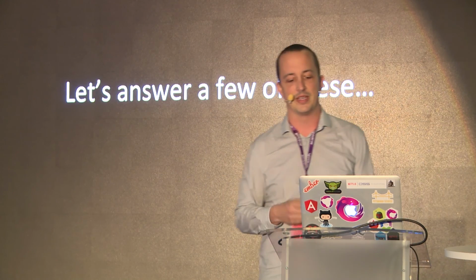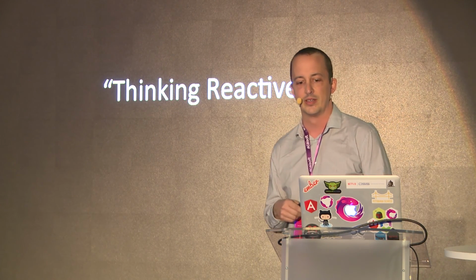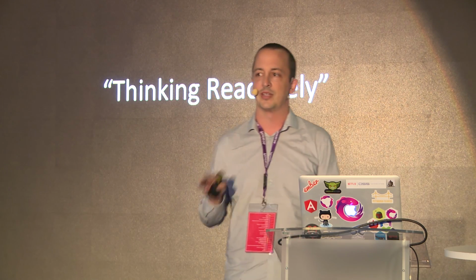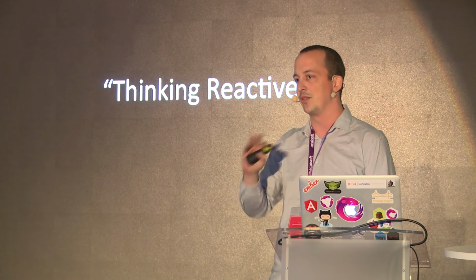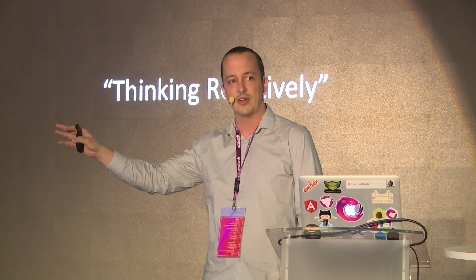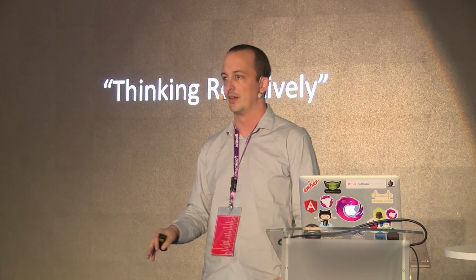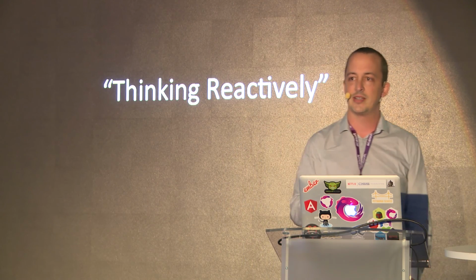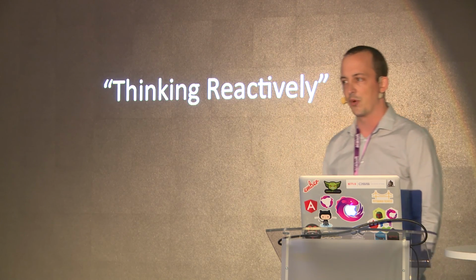So I can answer a few of these, but I want to start with kind of one of the more important things, which is thinking reactively. The thing about thinking reactively versus how we're used to thinking about coding is we're used to doing imperative coding. JavaScript is an imperative language. And what that means is you have a lot of code that's if this, then do this, stuff some data in this state over here, some more code, if this, then pull the state out and do something with it. So you have this kind of imperative code, it's what you look at every day. Rx is declarative code, so it's a little different, a little bit more functional.